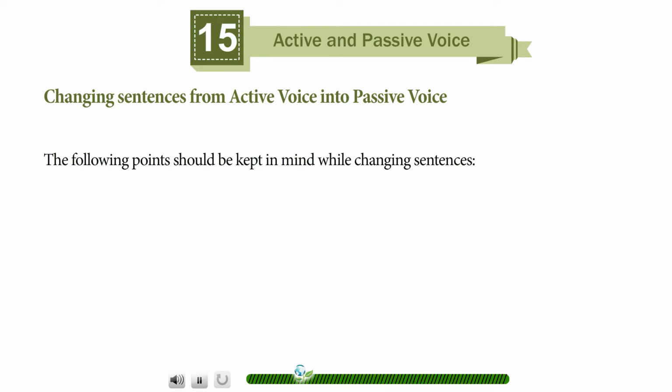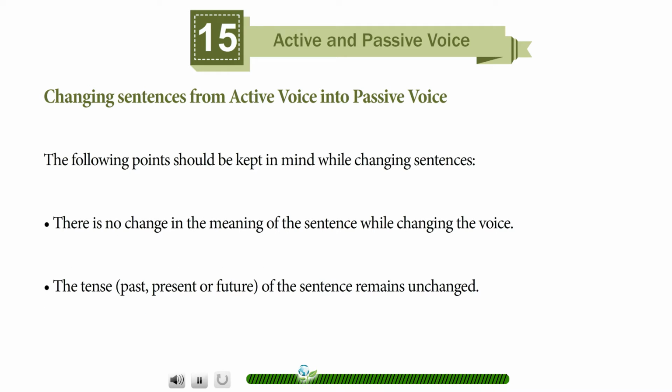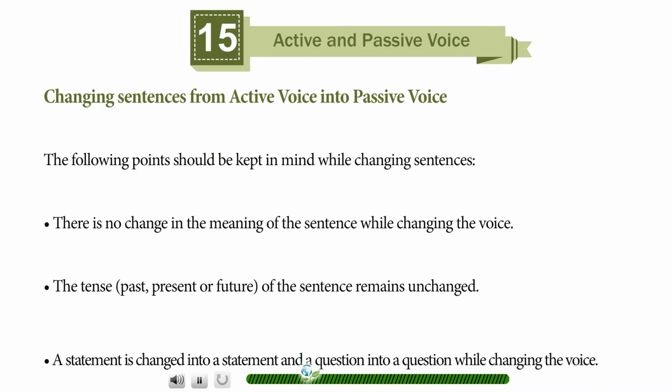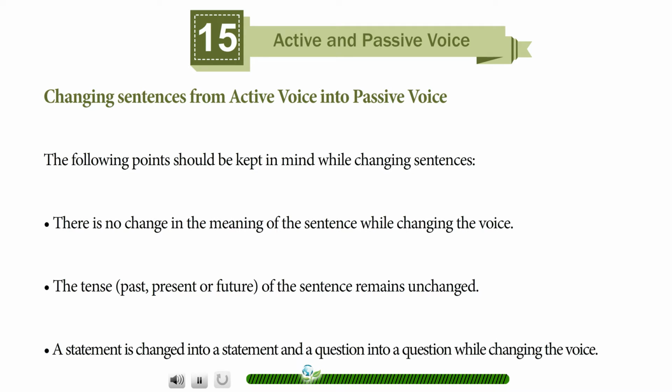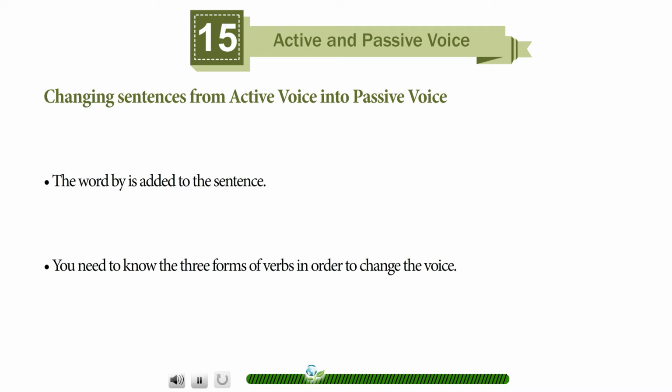The following points should be kept in mind while changing sentences. There is no change in the meaning of the sentence while changing the voice. The tense, past, present, or future of the sentence remains unchanged. A statement is changed into a statement and a question into a question while changing the voice. The word by is added to the sentence. You need to know the three forms of verbs in order to change the voice.